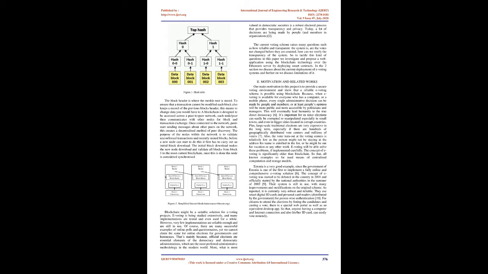This means to change data you would have to. A blockchain is designed to be accessed across a peer-to-peer network. Each node/peer then communicates with other nodes for block and transaction exchange. Once connected to the network, peers start sending messages about other peers on the network. This creates a decentralized method of peer discovery.